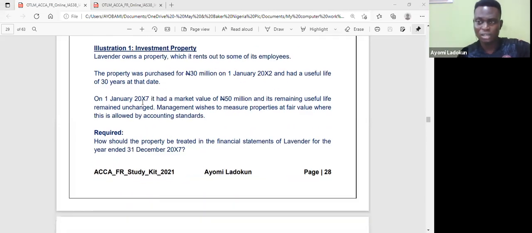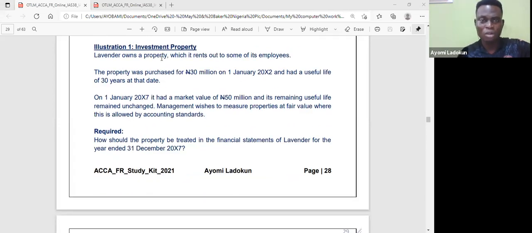In this first illustration, Lavender owns a property which it rents out to some of its employees. The property was purchased for 30 million on 1st January 2022 and had a useful life of 30 years at that date.